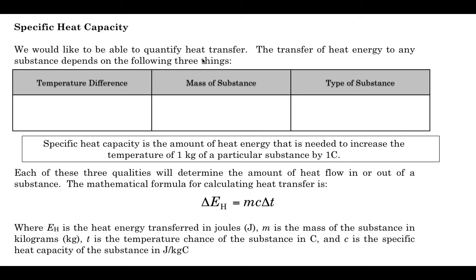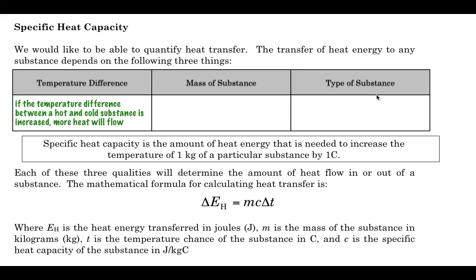It depends on the difference in temperature between two things. So heat will flow between two things that are at vastly different temperatures a lot easier. Heat will flow really, really quickly. The mass of the substance, so heat will flow into objects that have differing masses. And then the type of substance, which we already alluded to a little bit. These three things play a role.